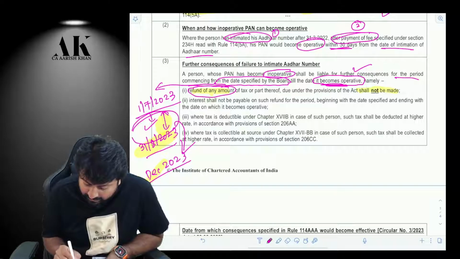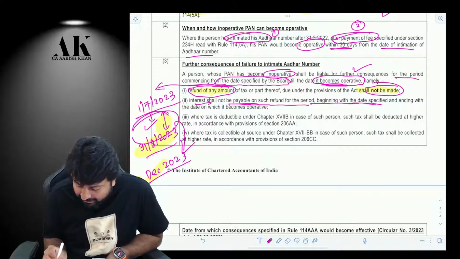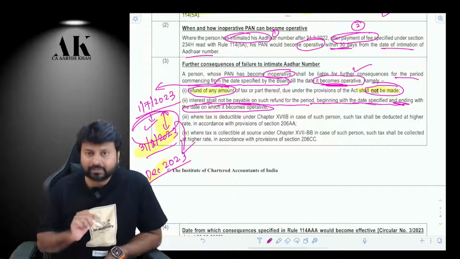Refund of any amount or tax due under the act shall not be made. Okay, and interest shall not be payable on such refund for the period beginning from the date specified, that is from 1st July and ending with the date on which it becomes operative.